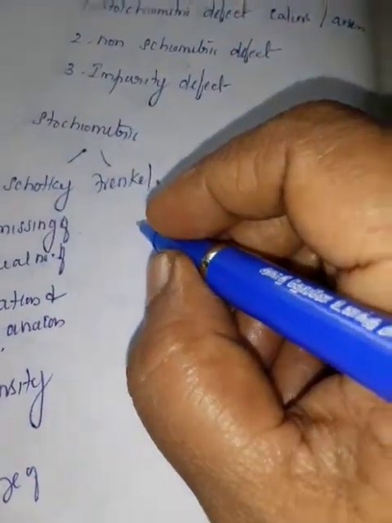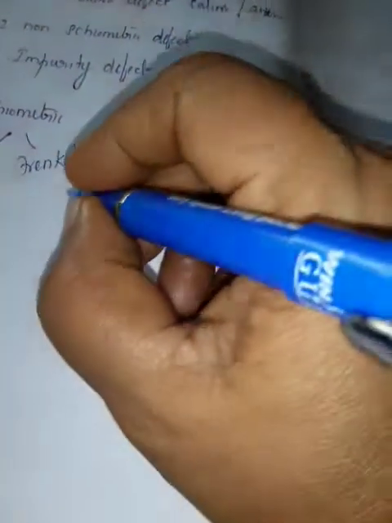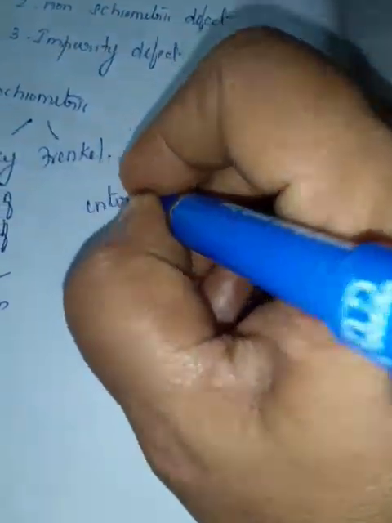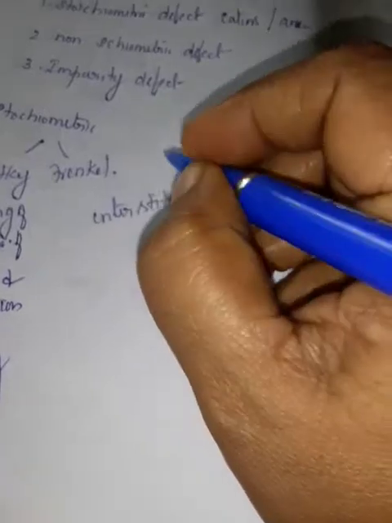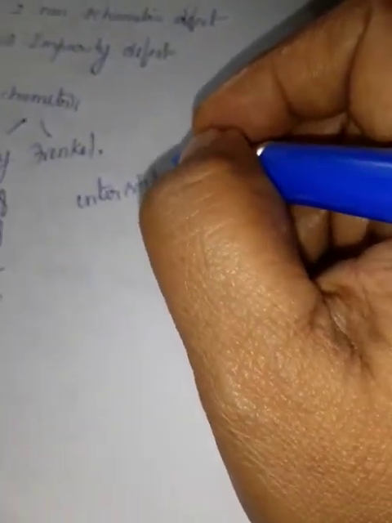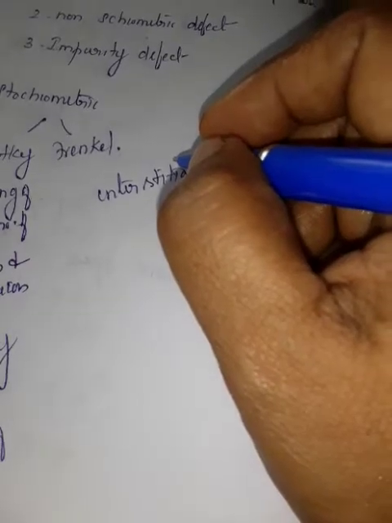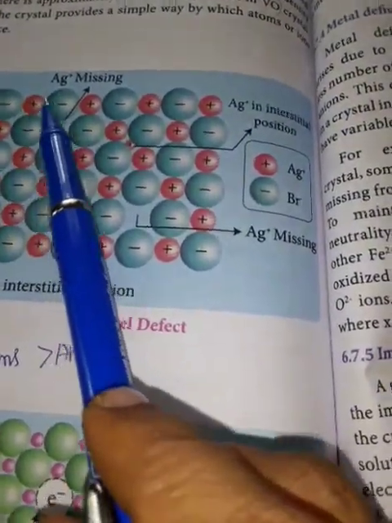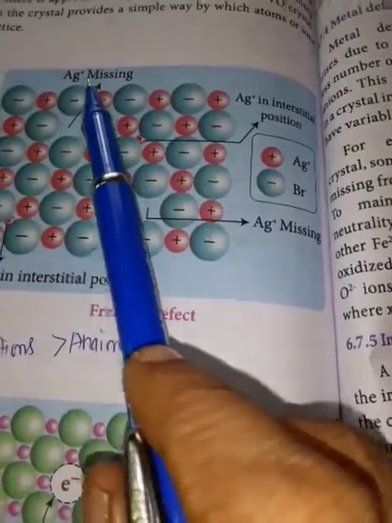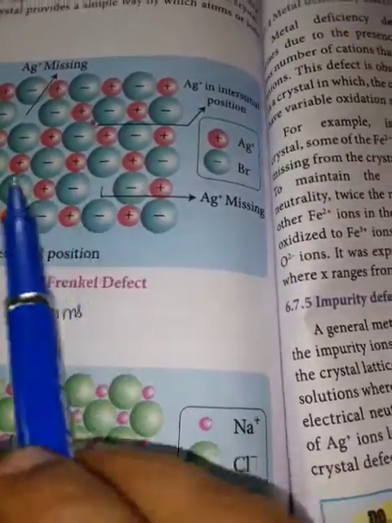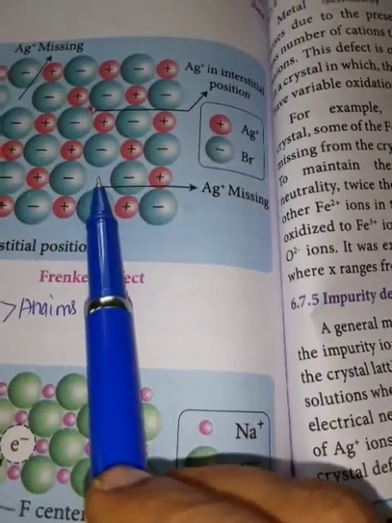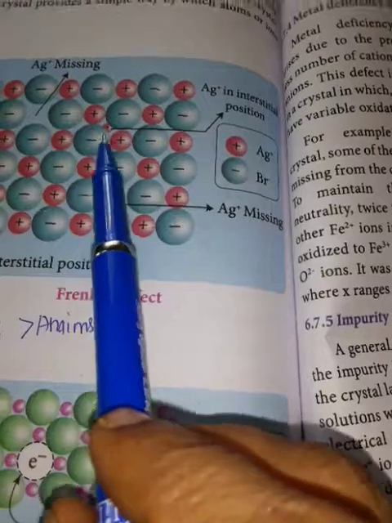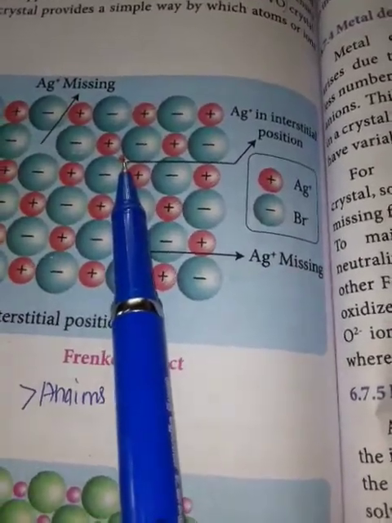Now Frenkel. Frenkel means the atom does not go missing from the crystal, but it occupies an interstitial site. That is, leaving its original site and occupying an interstitial site. For example, you can see the example in the book. See, here AgBr, Br, Ag like this going on, and Ag plus is missing. Here also one Ag plus is missing. Missing means it is not leaving the crystal, but occupying some other place, in the interstitial place.